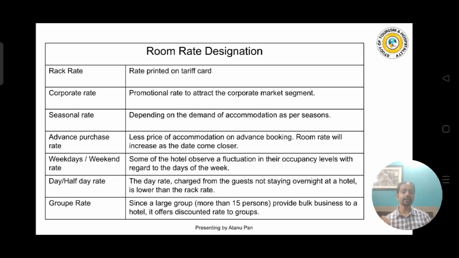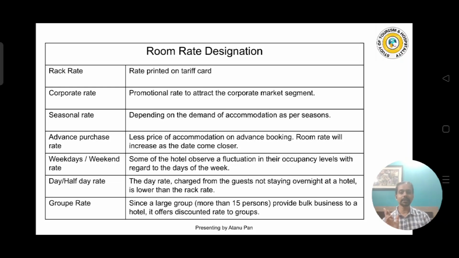Next is the advance purchase rate. This is applicable in airlines also. Have you seen that if you purchase an airline ticket 3 or 4 months before, you will get the tickets at a correct price? Now if you are going to purchase an airline ticket for tomorrow or maybe the day after tomorrow, the rates are very high. The same thing is implemented in hotels also. If you do advance purchase, if you book a long time before, definitely you will get a discounted price. So that is called advance purchase rate.